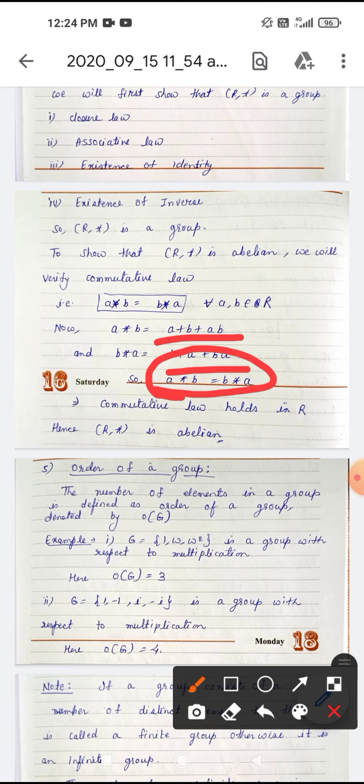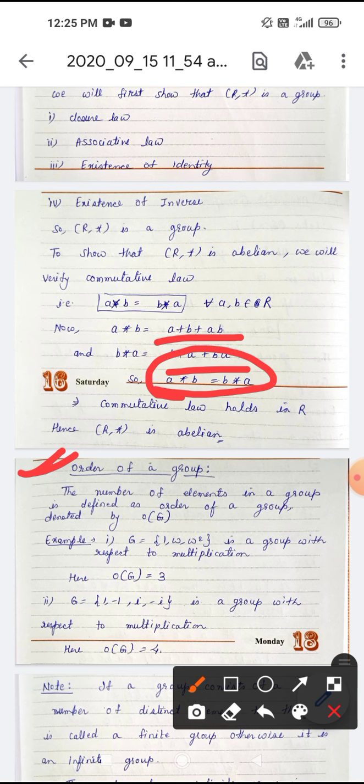Now this also is important. What is order of a group? The number of elements in a group is defined as order of a group, and we denote it by O(G), order of group.